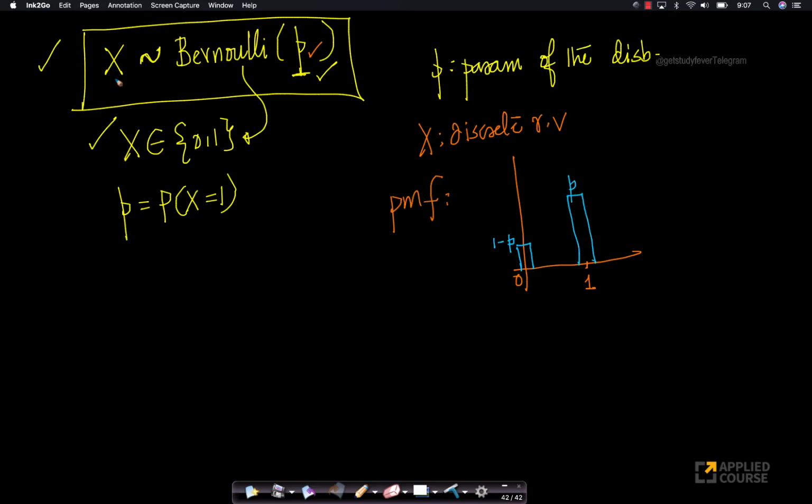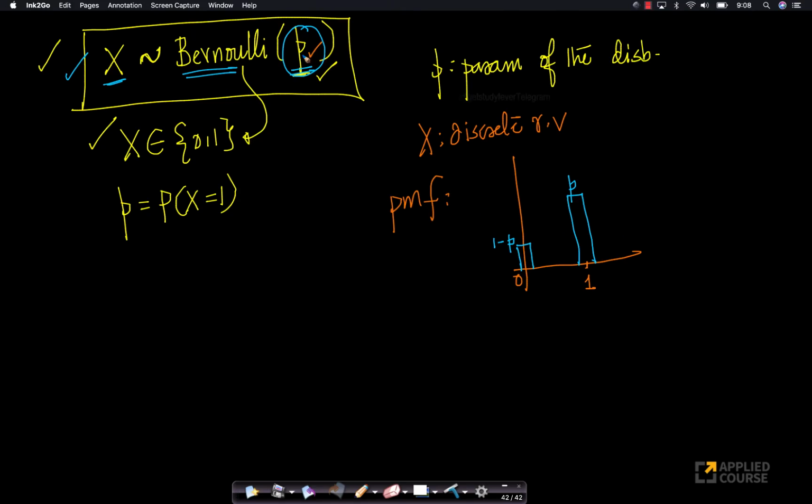So if you just tell me that x is a random variable without giving me any real world context, you're just giving me a mathematical model here. You're saying x is a Bernoulli distributed random variable. Again, we often say x is a Bernoulli random variable, which means x follows Bernoulli distribution with some P. And if you give me this parameter, you have to give me 2 facts. One is the type of distribution. The second one is the parameters of the distribution. If you give me both of them, I can plot its PMF.